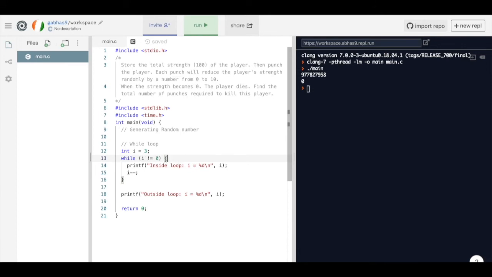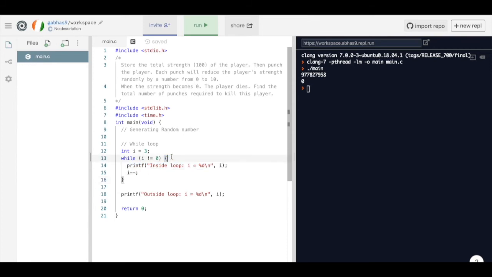And then inside the body of this loop, we are printing the value of I. Within this body, we are also decrementing the value of I by 1. The way while loop works is that first this condition is checked and then the body of this loop is executed. As long as the condition is true, the body keeps on executing again and again.